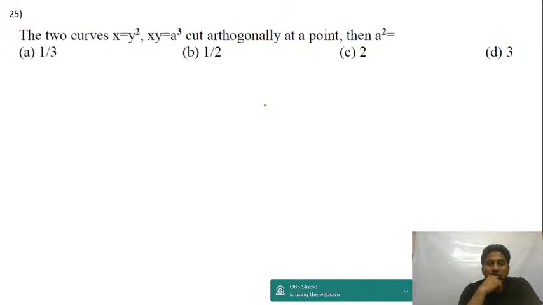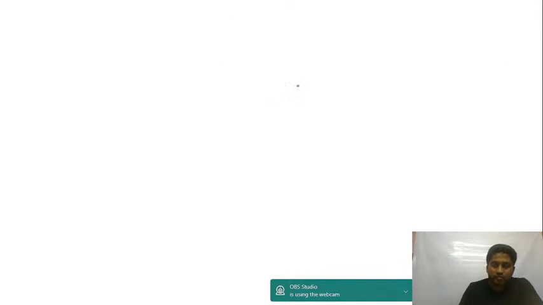Two curves cut orthogonally, right? At a point. Okay, what should be the value of a square? I have told you this before, right? Whenever you have two curves cutting each other orthogonally, tangents at the point of intersection should be at right angles.